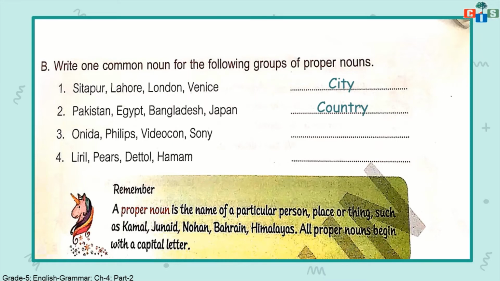What is the next one? Onida, Philips, Videocon, Sony. These are the names of what? You have to think, these are all names you know very well. Sony TV, Videocon TV, also many electronic gadgets. So you have to write one common name for this group. Then Liril, Pears, Dettol, Hammam, these are all names of soap, right? You have to think what one common name you can give to these categories. Okay, yes.